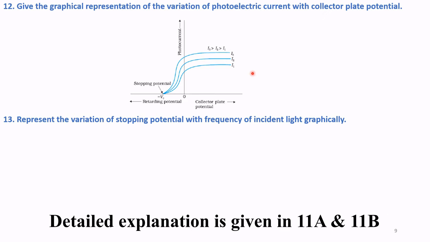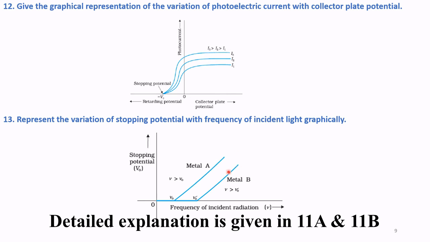Question number 13. Represent the variation of stopping potential with frequency of incident light graphically. Here, the question is to represent the variation of stopping potential with frequency of the incident light graphically. He has not asked for explanations. Only the graph is to be drawn. So, you draw the graph here.